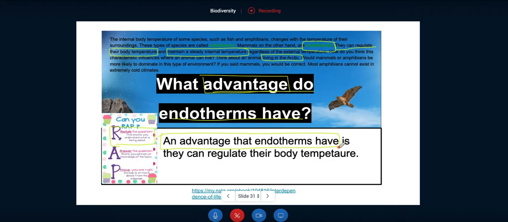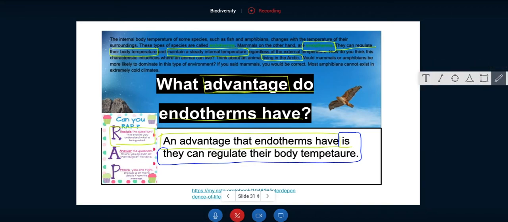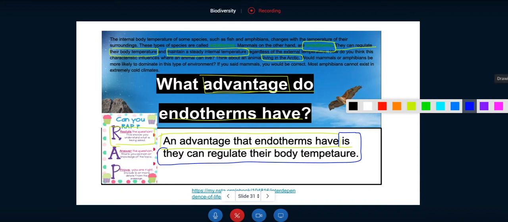And then I get to answer the question. So I'll do that in a different color here. I'll do it in blue. It says right here that this is the answer, or the A part of WRAP, is they can regulate their body temperature. Oh, and I spelled temperature wrong. I think someone might have caught that there. Here, let me see if I can quickly adjust that.